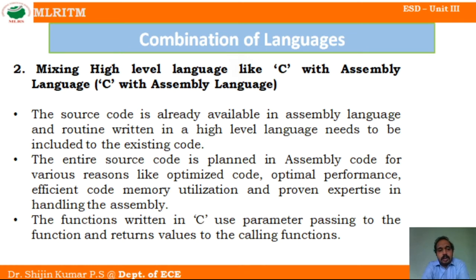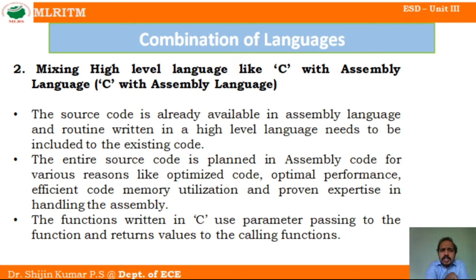Why? Because assembly language has optimized code, optimized performance, minimum memory usage, and the efficiency is also very high. It is a proven code: the code is working well, it is memory efficient, and it is accurate also. So if you have an additional code that is written in C, we have to incorporate this code as a subroutine in this assembly language code.